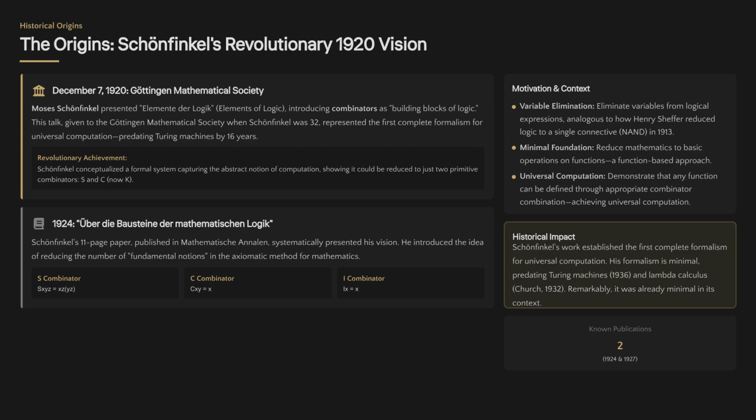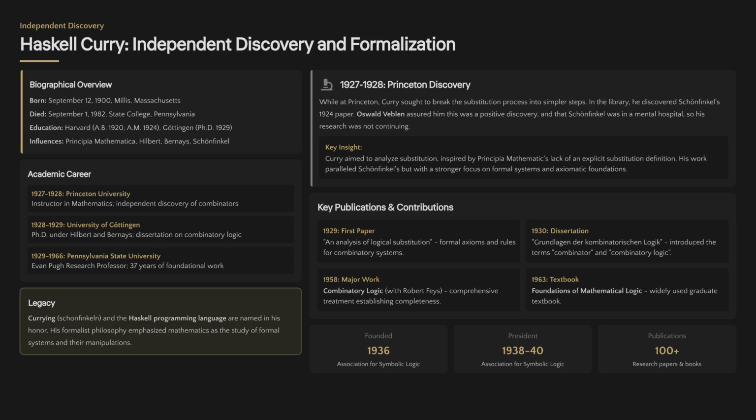This revolutionary achievement provided the first formalism for universal computation, predating Turing machines. Haskell Curry independently discovered combinators at Princeton in 1927, formalizing the system and coining the term combinatorial logic. His foundational work established the field's axiomatic structure.